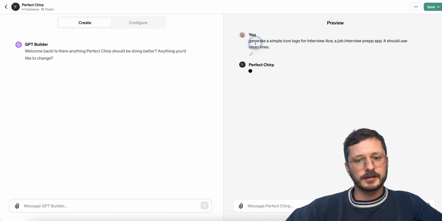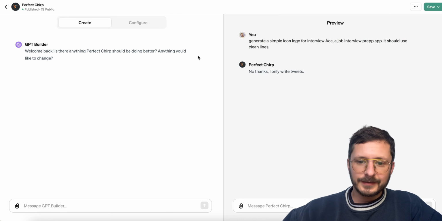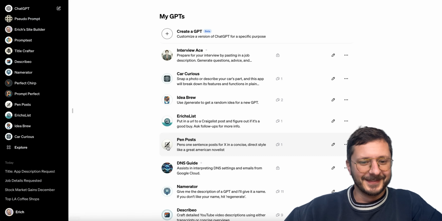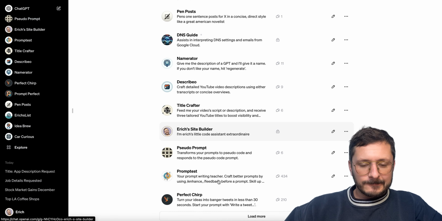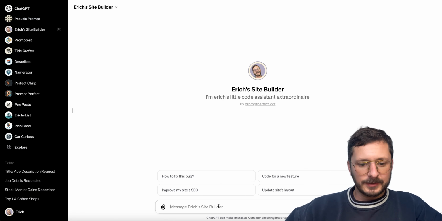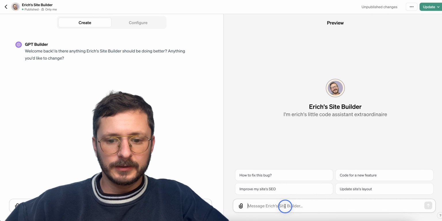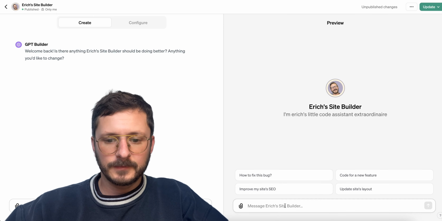Let's see. Also, we can copy this. I forgot, I added that into the custom instructions here. I think I can do it in here. Let's see if I can edit. This is like my own little code assistant I built.